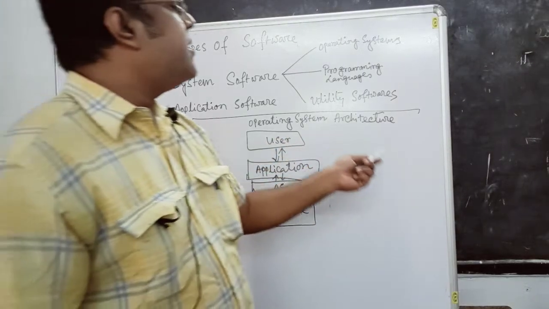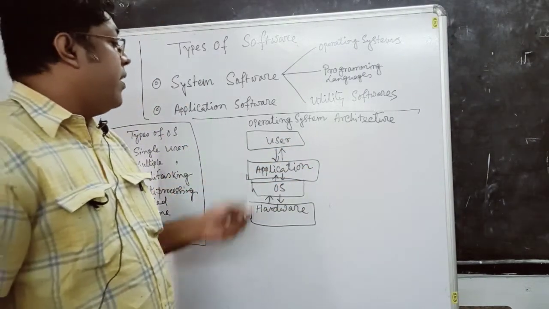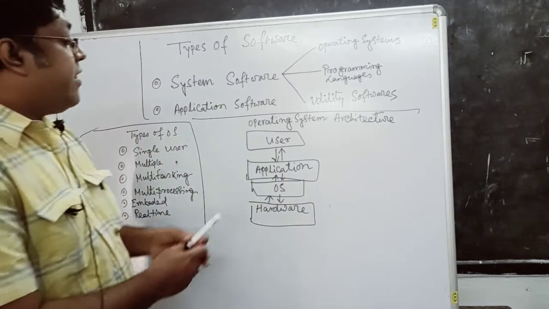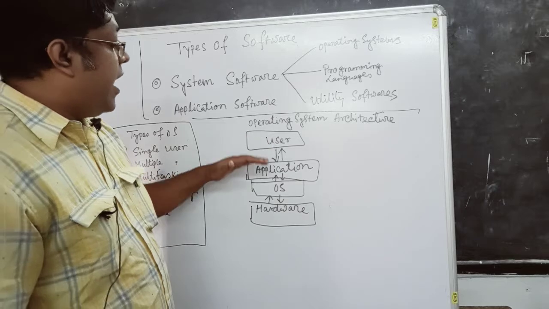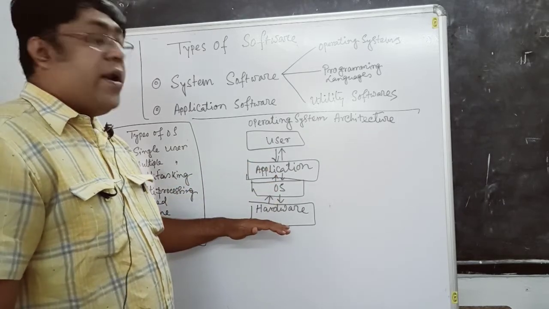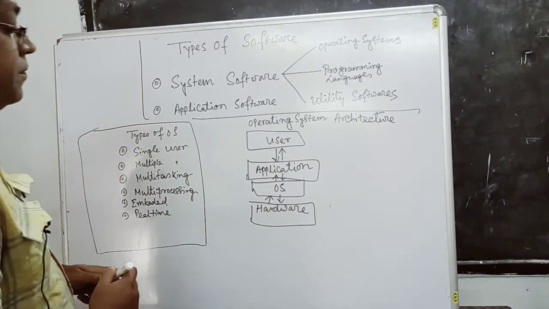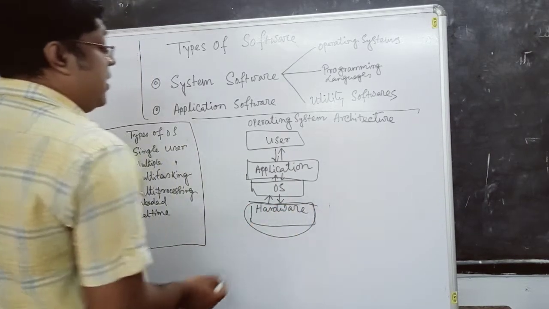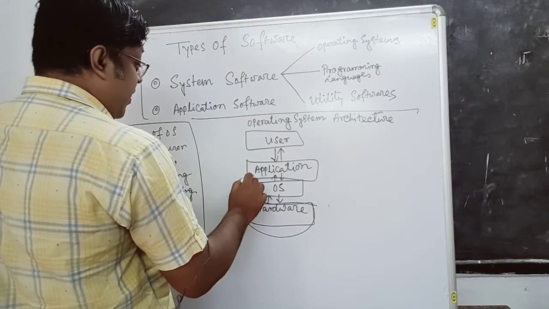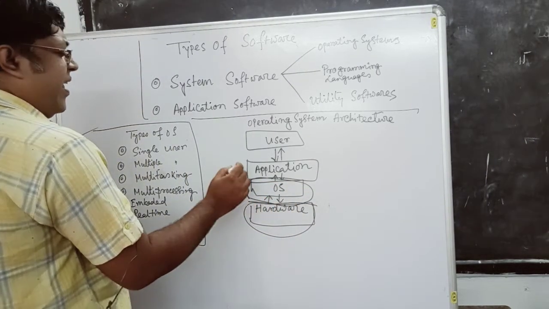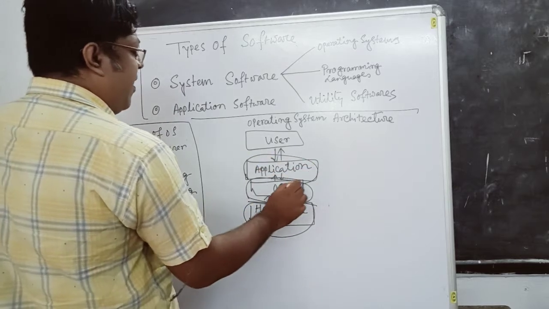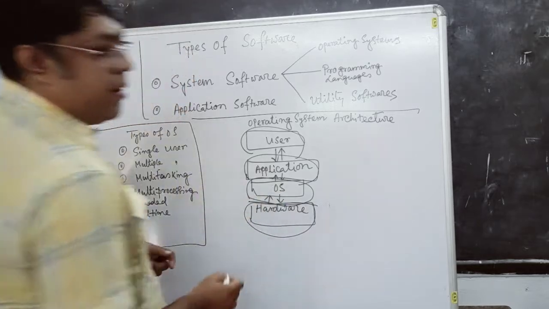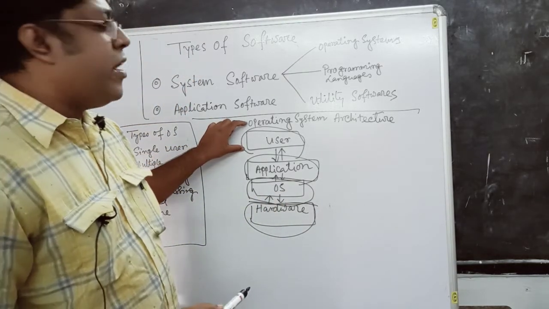Now, how does the operating system actually work? You have to see the operating system architecture. It has four different levels: user level, application level, operating system, and hardware. First of all, in our previous classes, we discussed the hardware peripherals, then the operating system, then the next level is the application level, and this is the user level. Hardware level is the core level, and the outermost level is the user level.